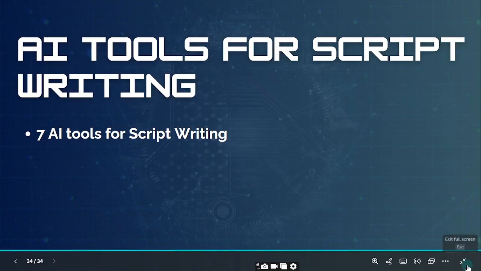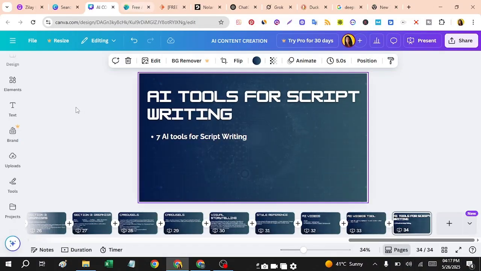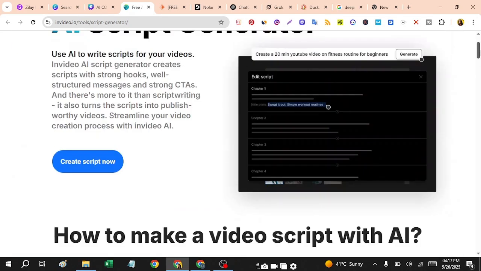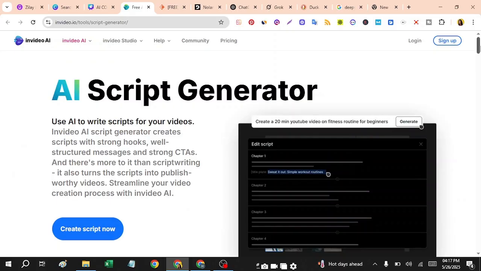So moving ahead, let me show you some of the tools which are very important and, of course, free to use, because now AI is actually free for people who are curious. Here you can see the very first tool is InVideo.io. This is actually a free tool which you can use in order to create an AI script.